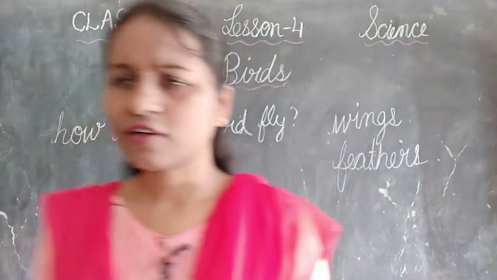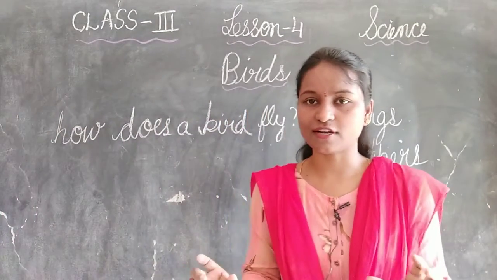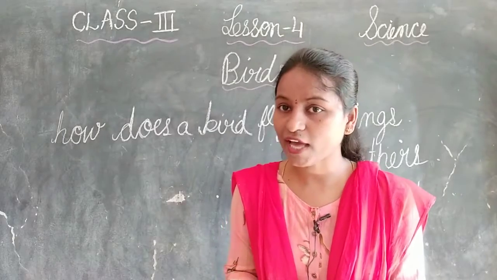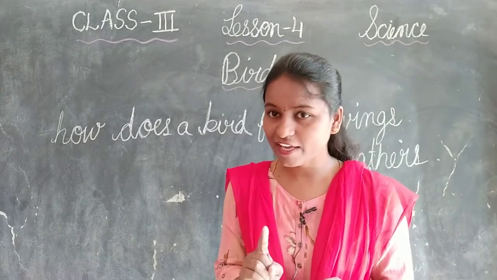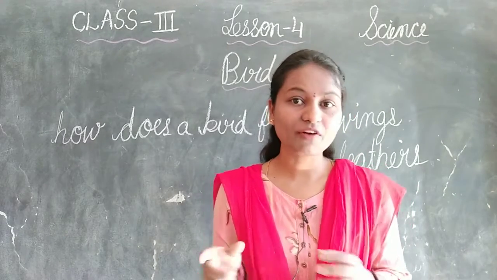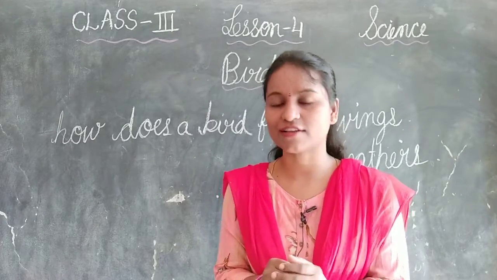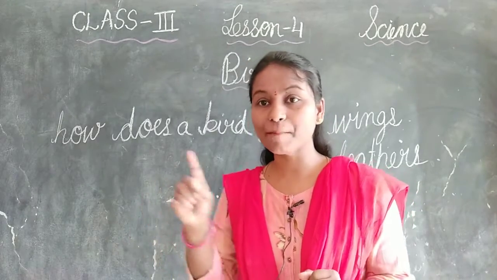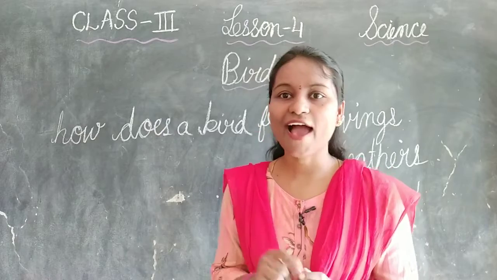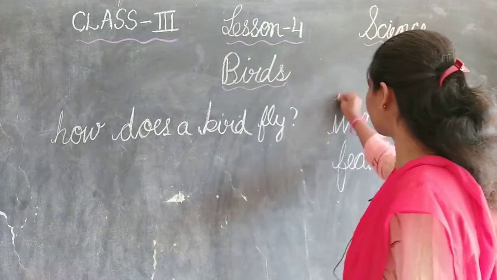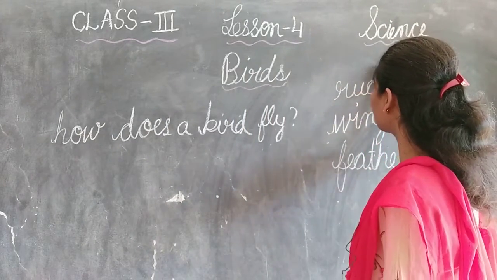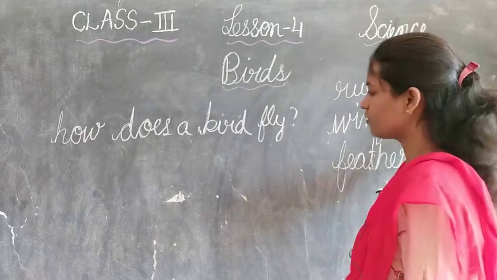See children, aquatic animals like fish have a tail. It helps to find the direction. In the same way, the birds have tails. It acts as a rudder. What do you mean by rudder, children? See, I will tell you.